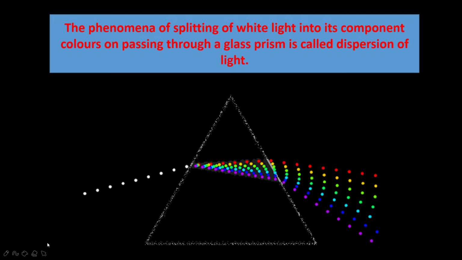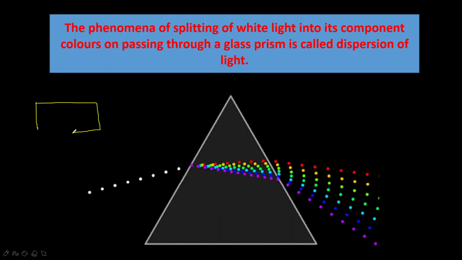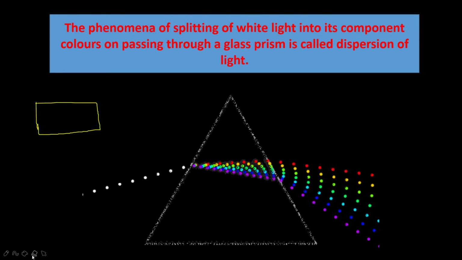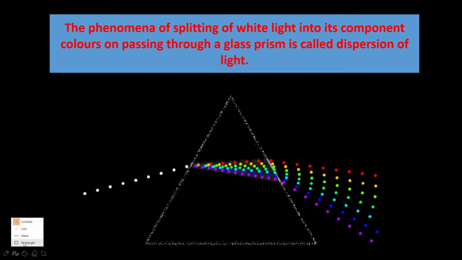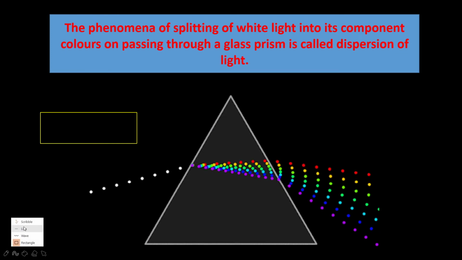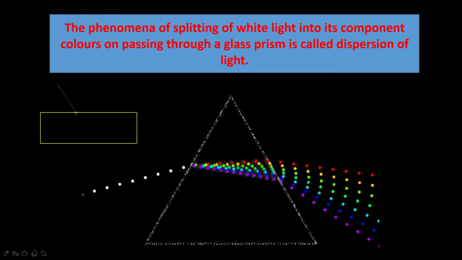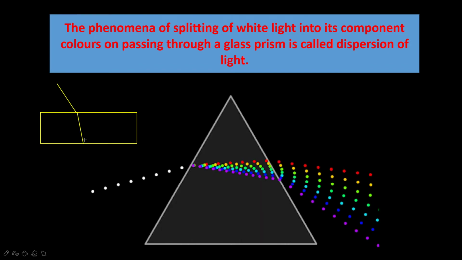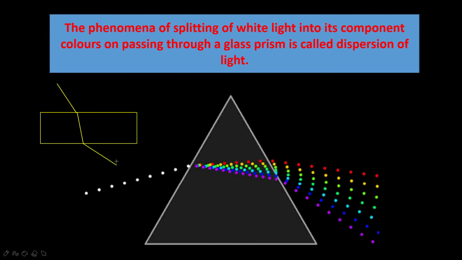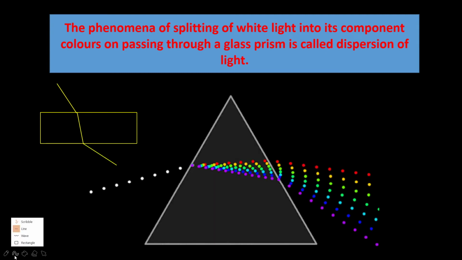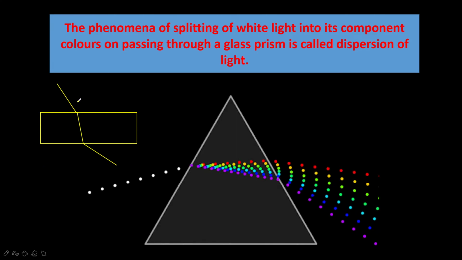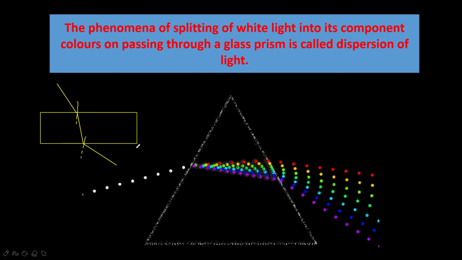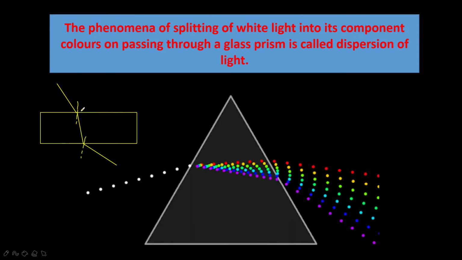glass slab, so already here the light ray passed and the dispersion took place. In the previous chapter we have already discussed that when a light ray is passing through a glass slab, it will bend towards the normal and it emerges out again when the light ray is passing out. So here, this is the normal, this is the incident light ray, and this is the emergent ray, angle of refraction and all.